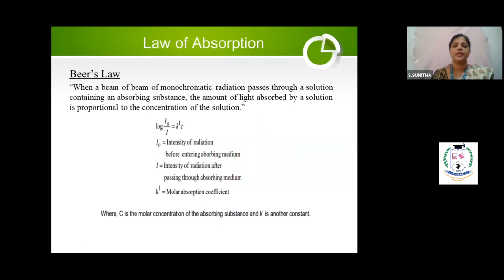Next one is Beer's law. Lambert's law talks about the thickness of the absorbing medium. Now Beer's law has the same definition; I did not change anything. There you will write the thickness and here you will write the concentration.